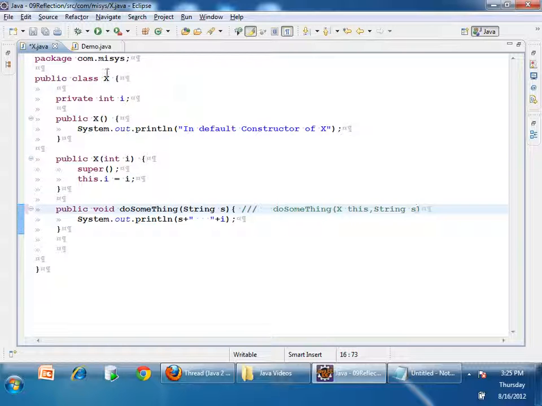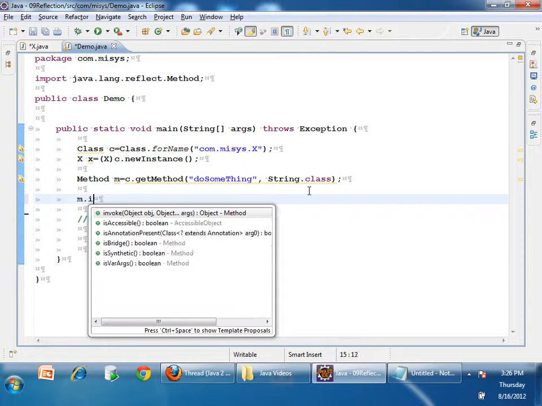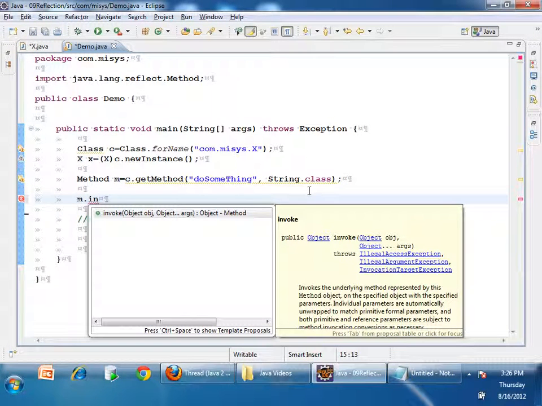So if I want to invoke the method, I should say method.invoke. The first parameter is the object on which I want to invoke. On which object do I want to invoke? On x. And then Object... args. While invoking the method, I need to pass parameters. How many parameters are there? Only one. I need to pass the value for the parameter.